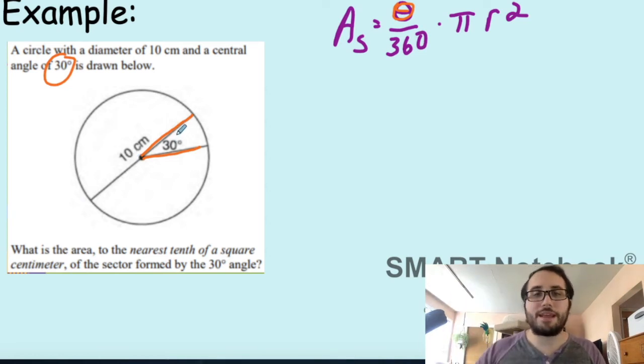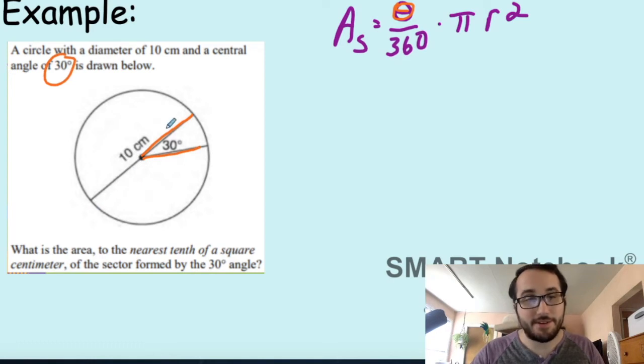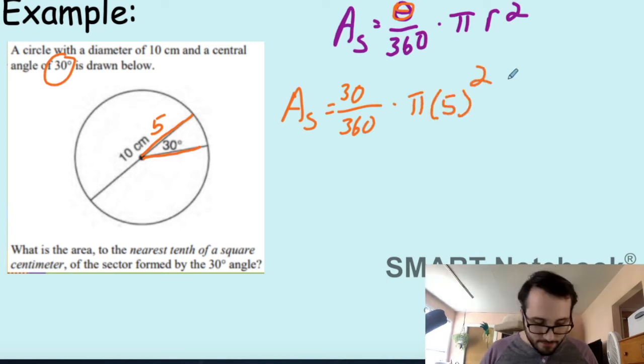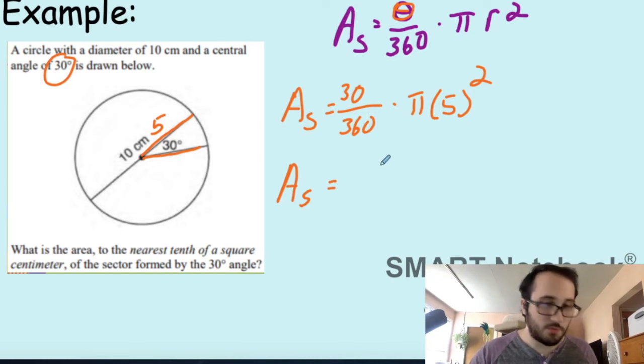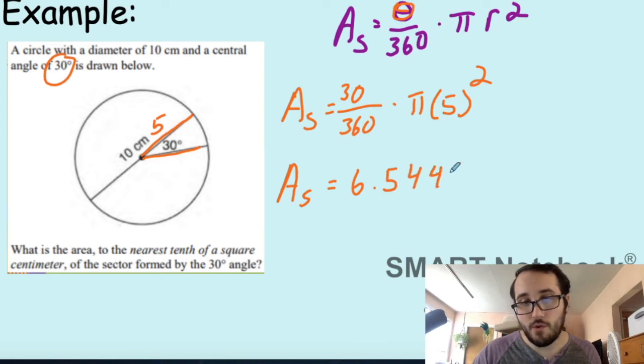Remember from the beginning of the lesson, how does the diameter relate to the radius? The diameter is double the radius, right? So the radius is half the diameter. If the diameter is 10, the radius is 5. So let's just substitute in, simplify, and round to the nearest tenth. I get that the area of this sector is equal to 6.5449, and so on, centimeters squared.